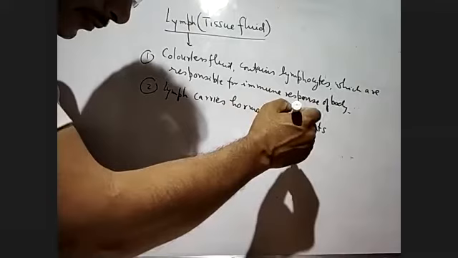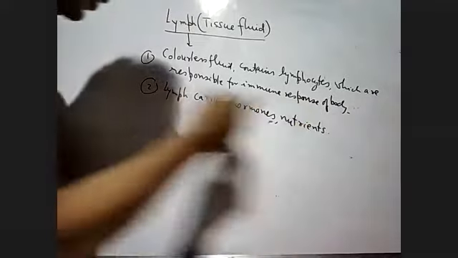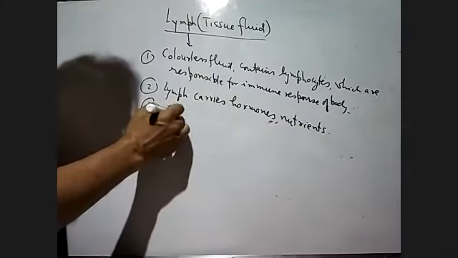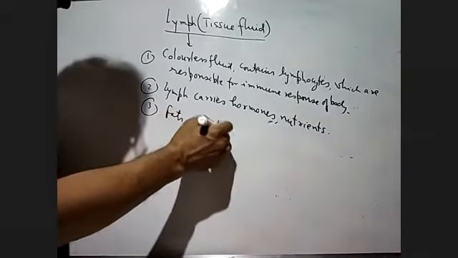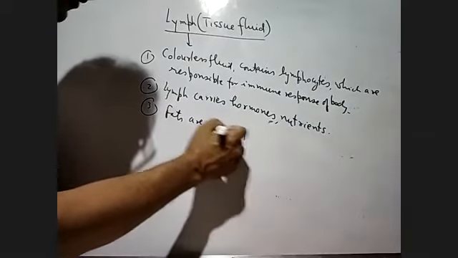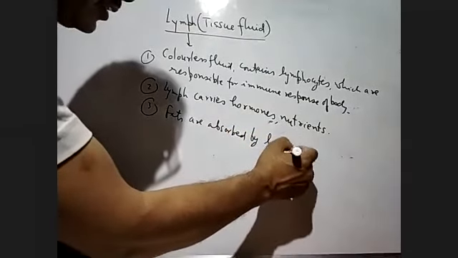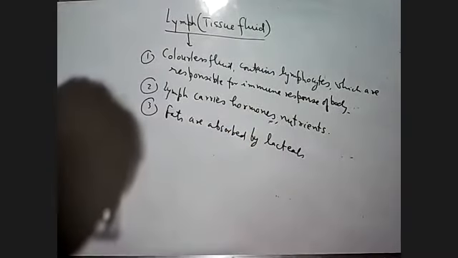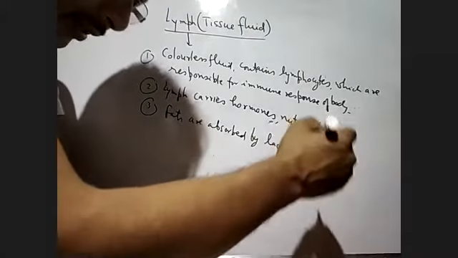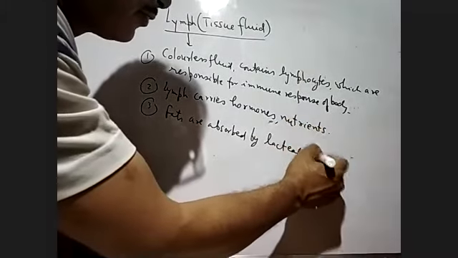Then the third function is that fats are absorbed by lacteals through lymph.